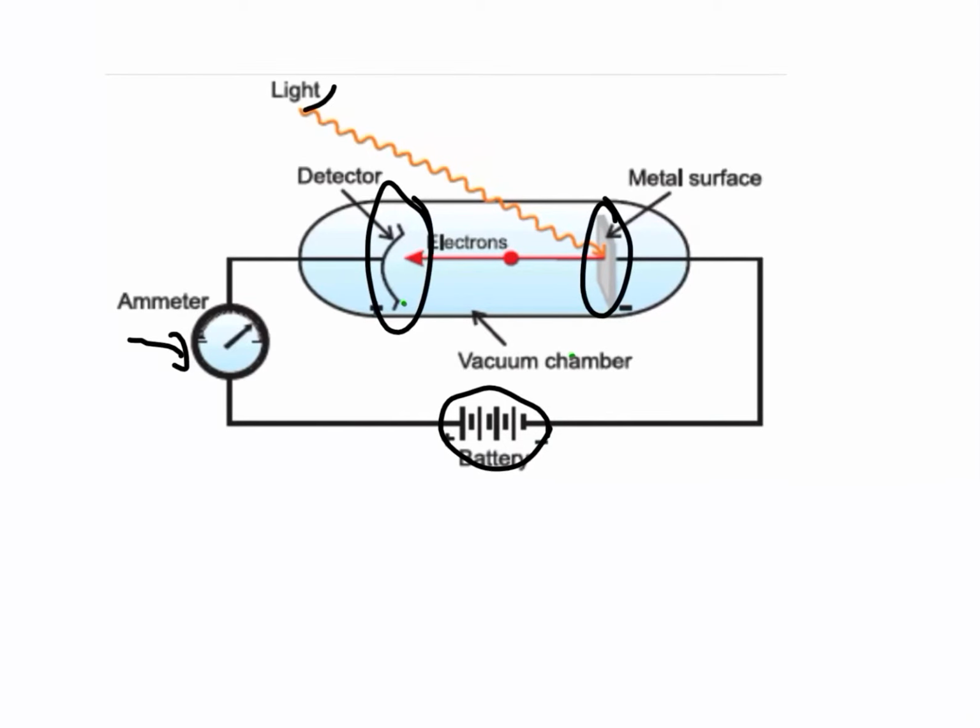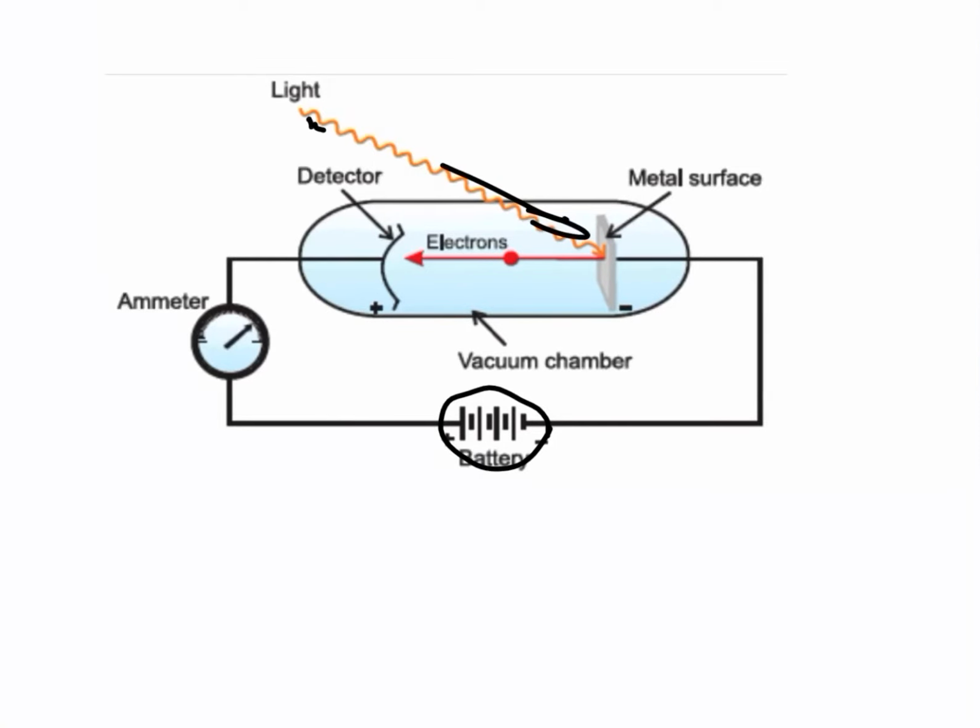So if they just let this thing charge up in the absence of light, eventually it gets to the point where it's charged, it has the equal but opposite charge, and there's no current in here. Okay, now, what they did is they then shone light on the electron plate.